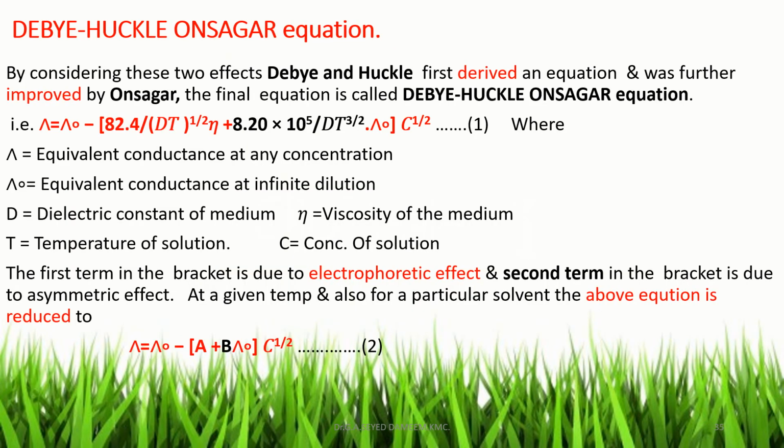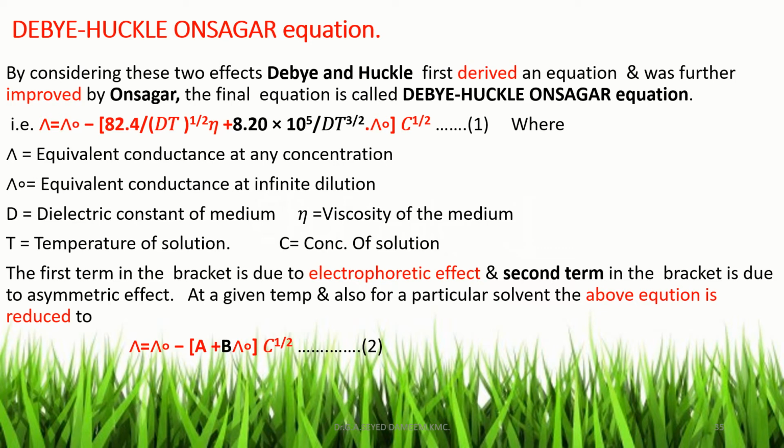By considering these two effects, the electrophoretic effect and the asymmetric effect, otherwise called the relaxation effect, the scientist Debye-Huckel first derived an equation. That equation was further improved by the scientist Onsager, and the final equation is called the Debye-Huckel-Onsager equation. What is that equation? Lambda is equal to lambda 0 minus [82.4 divided by (DT)^(1/2) eta plus 8.2 into 10^5 divided by (DT)^(3/2) lambda 0] root C.